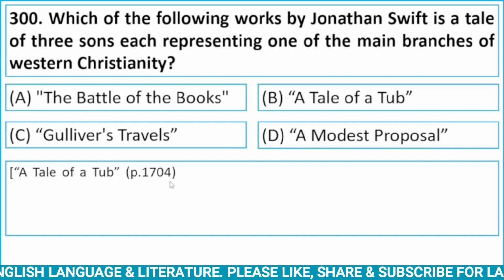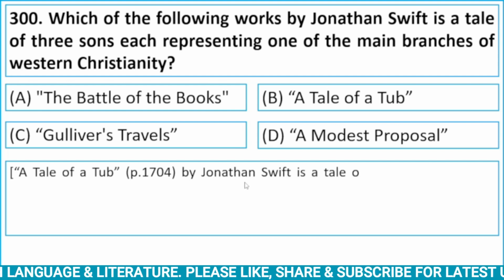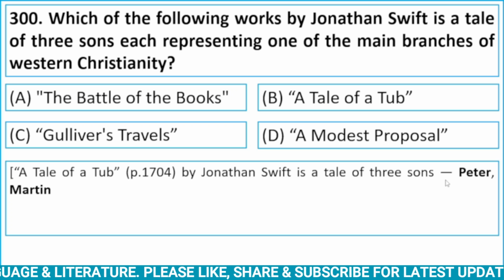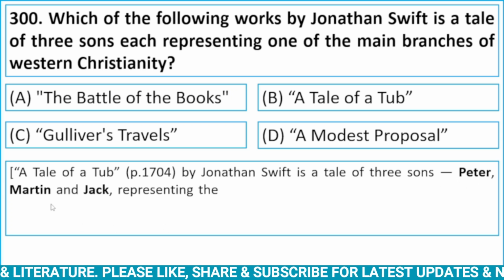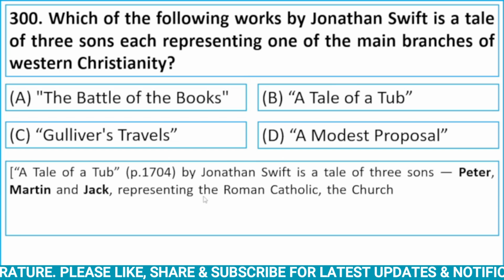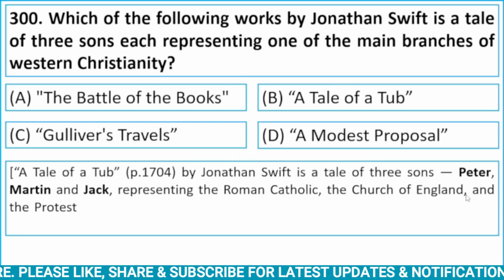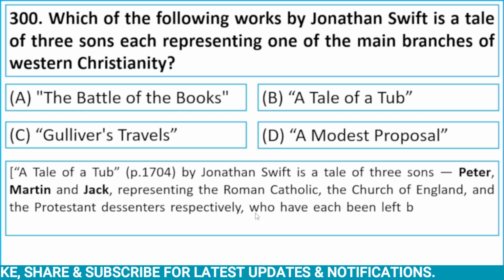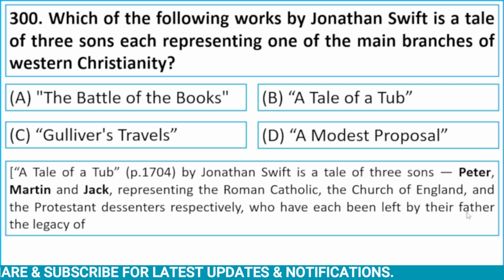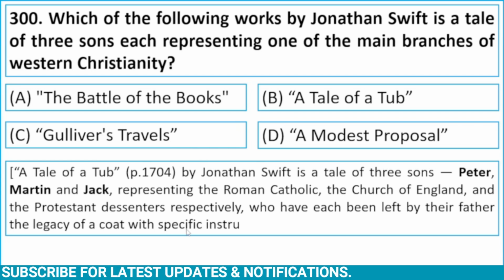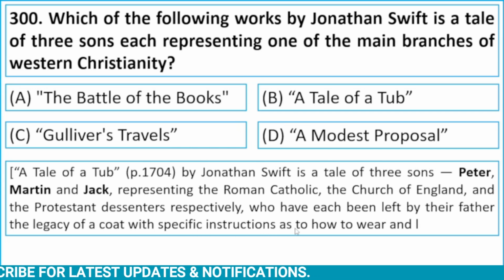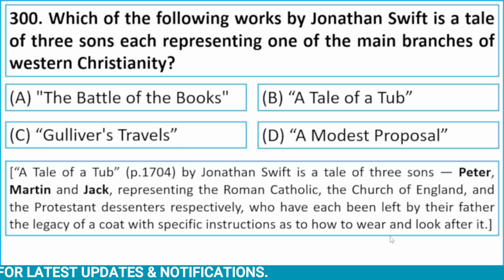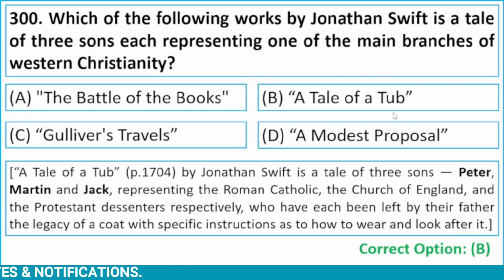A Tale of a Tub, published in 1704 by Jonathan Swift, is a tale of three sons, Peter, Martin, and Jack, representing the Roman Catholic, the Church of England, and the Protestant dissenters, respectively, who have each been left by their father the legacy of a coat with specific instructions as to how to wear and look after it. So here the correct option is B, A Tale of a Tub.